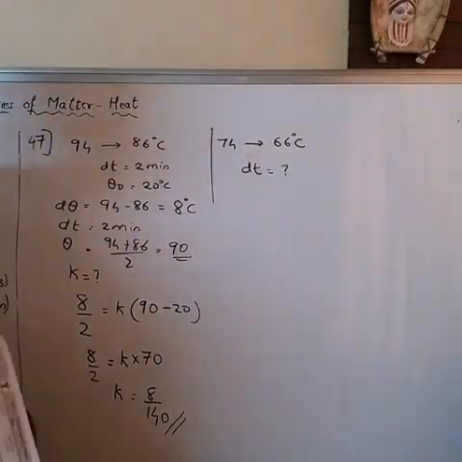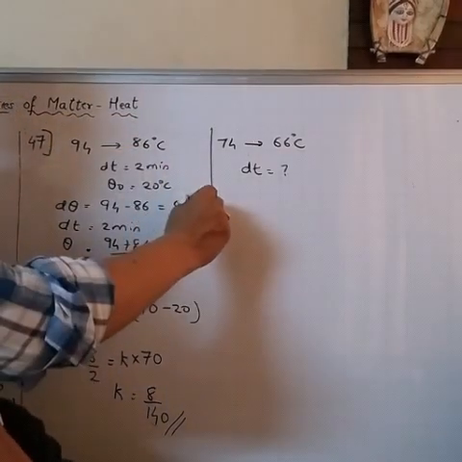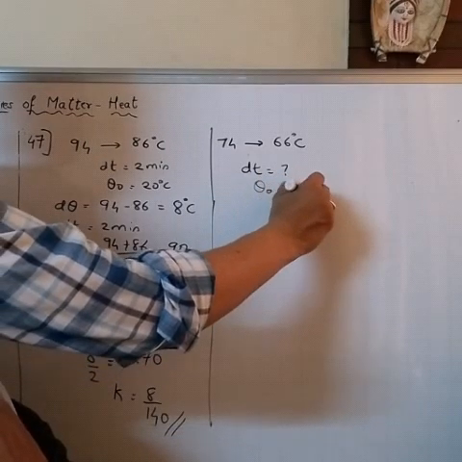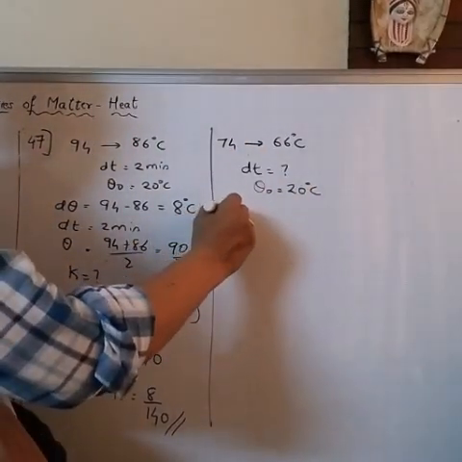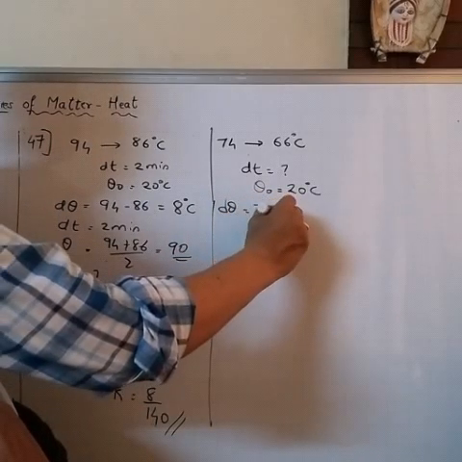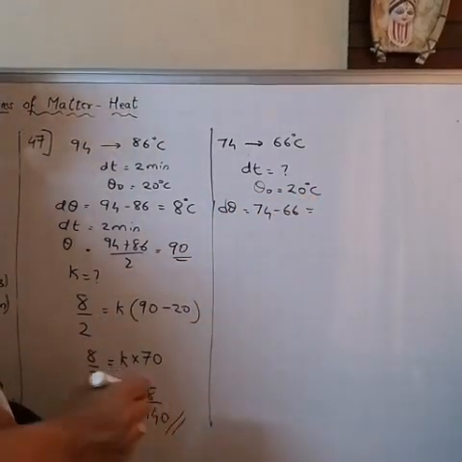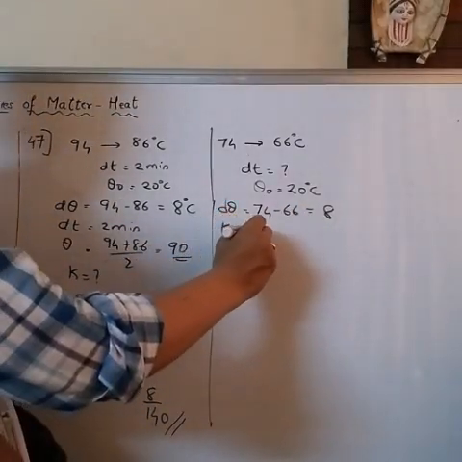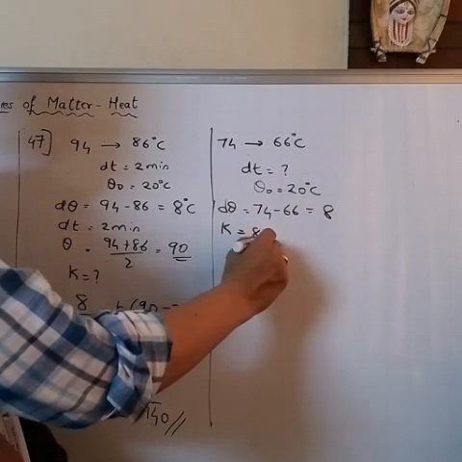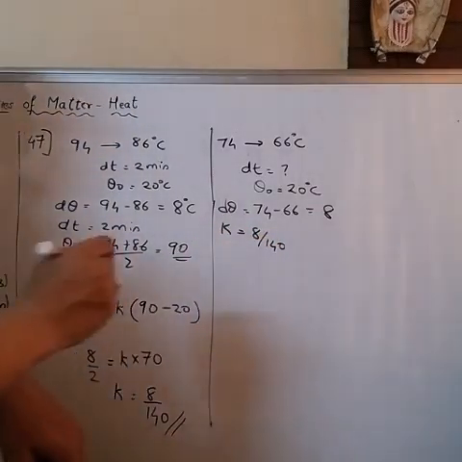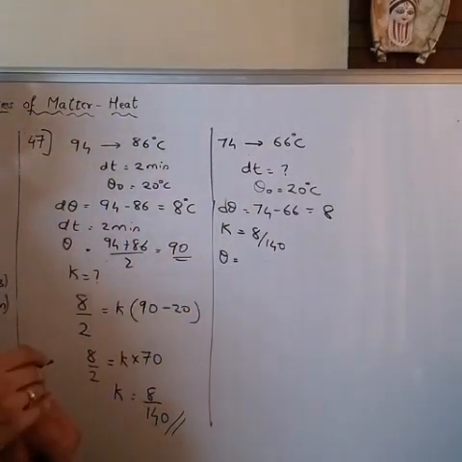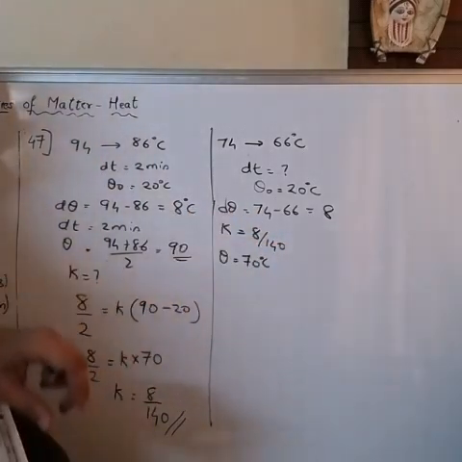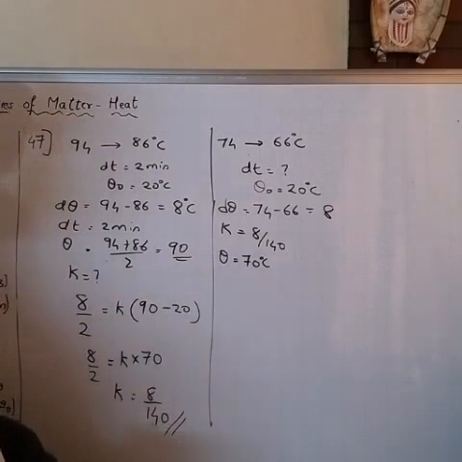Now in this case, the time interval we have to find. Theta 0 is the same, 20 degrees Celsius. Now d theta will be 74 minus 66. How much is that? Again 8. Okay. K I know, 8 by 140. Theta is the average temperature and that is 70 degree Celsius. Understood? I have to find dt.